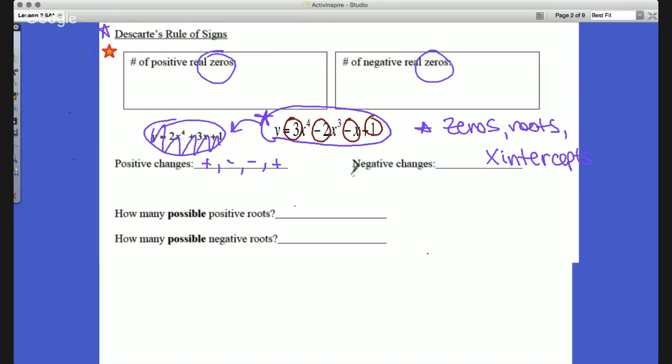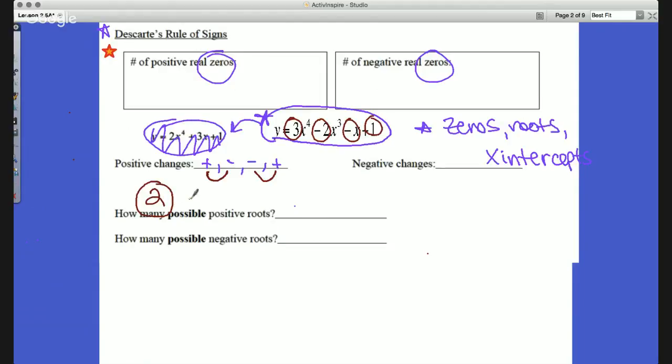Well, this tells us actually quite a bit because what's going to happen is this. As I go from the first one, anytime I have a change in sign, you're going to let me know. So right here we have 1, no change in sign there, but a change in sign there. So there's actually how many positive changes? There are a total of 2 positive changes.